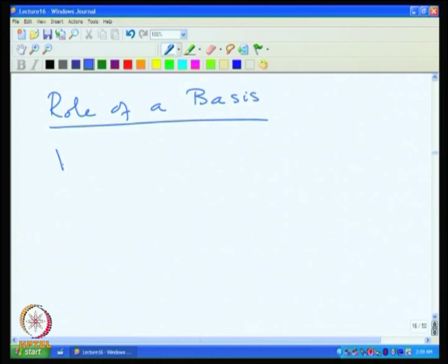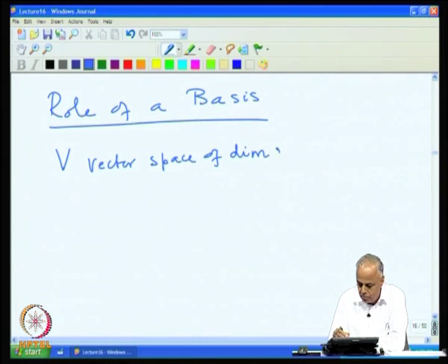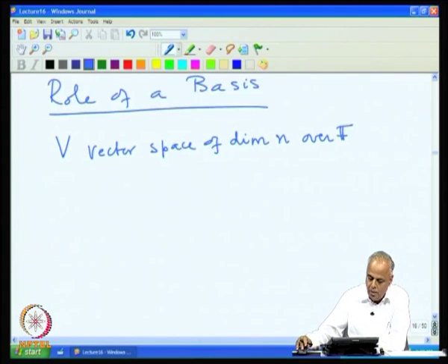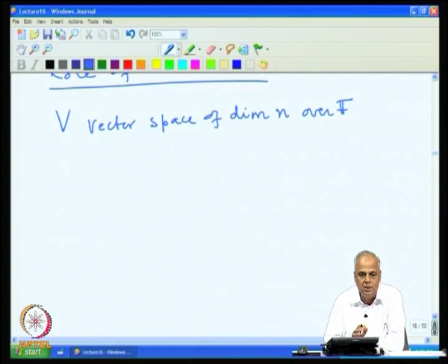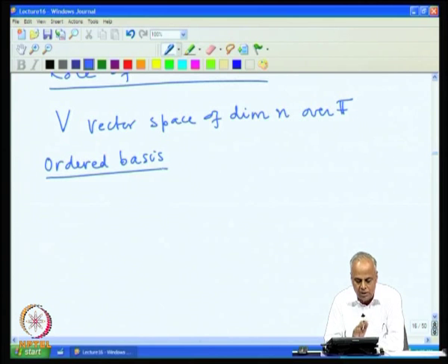So, first of all, let us say V is a vector space of dimension n over F. So, we have a finite dimensional vector space, its dimension is n. Now, it can have any basis, but any basis must have exactly n vectors, because the dimension is n. We now introduce the notion of an ordered basis. As the word suggests, it is a basis.